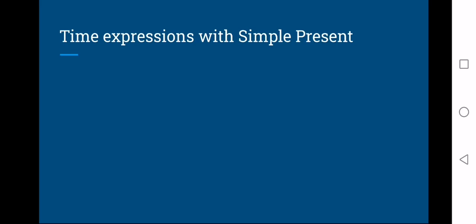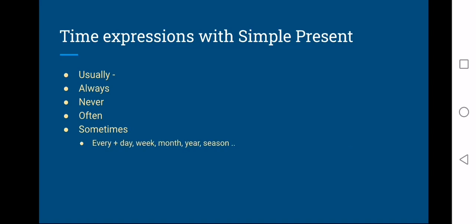Now, these are the common time expressions with simple present tense. We are coming to the conclusion of simple present tense. So, the time expressions like usually, always, never, often, sometimes, every day, every Monday, every Tuesday, every week, every month, every year, every summer, every winter, and on days, like on Sundays, on Mondays.